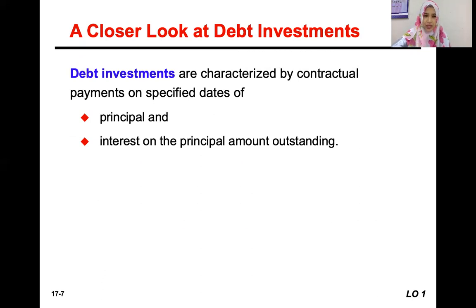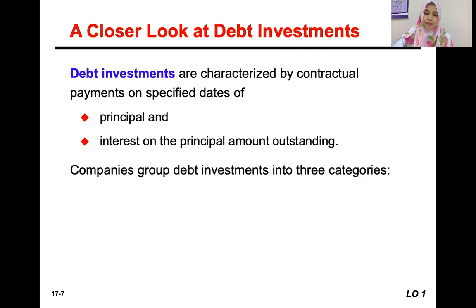So we would receive contractual payment of the principal amount on the maturity, and annually or semi-annually, every 6 months, depending on the terms and conditions of the bond, we would also receive interest on the principal amount outstanding. It's 6%, or whatever percentage of interest, to be received out of that debt investment.